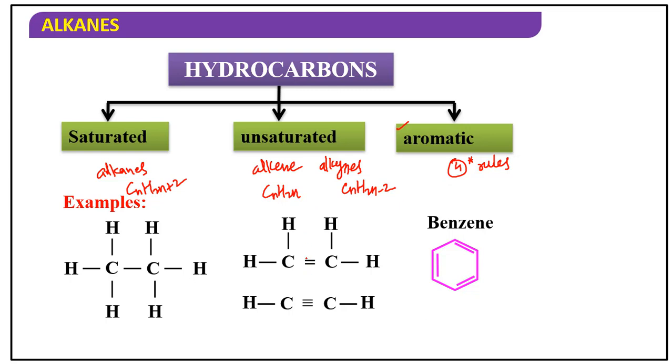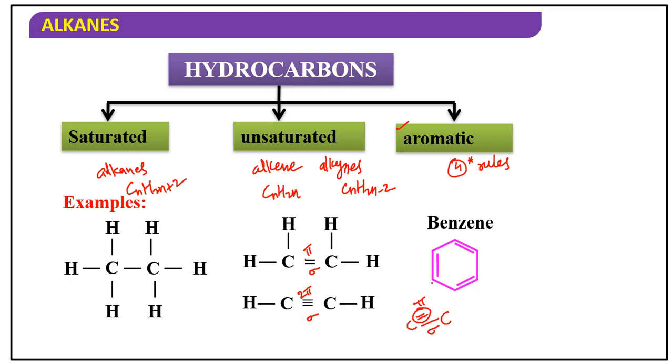Here one pi bond and one sigma bond are there. In alkynes, one sigma bond and two pi bonds are there. In general, between two atoms, always only one sigma bond will be there. The remaining are pi bonds.